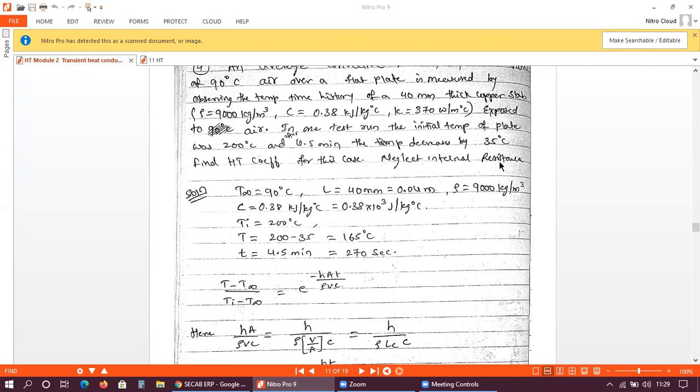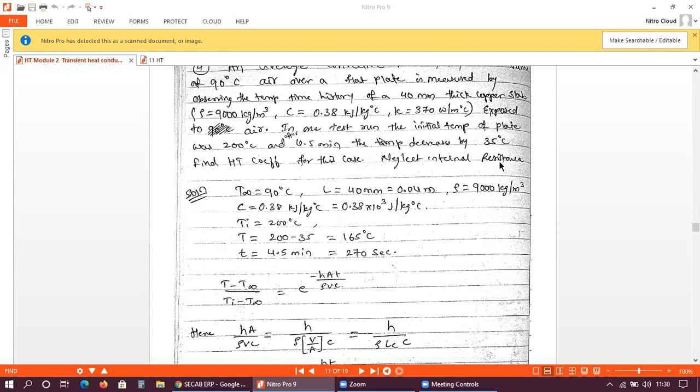In our previous two problems, we calculated the Biot number and checked whether its value is less than 0.1 or not. But in this problem, it is clearly mentioned that the Biot number is not calculated, because there is no need, as internal resistance can be neglected.